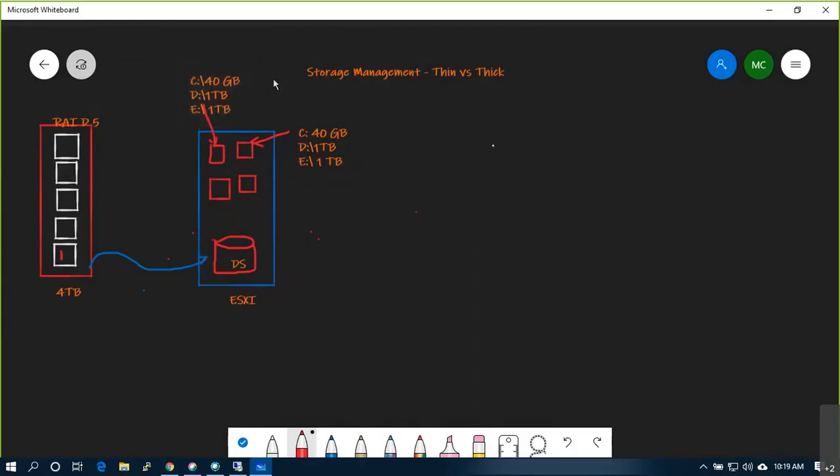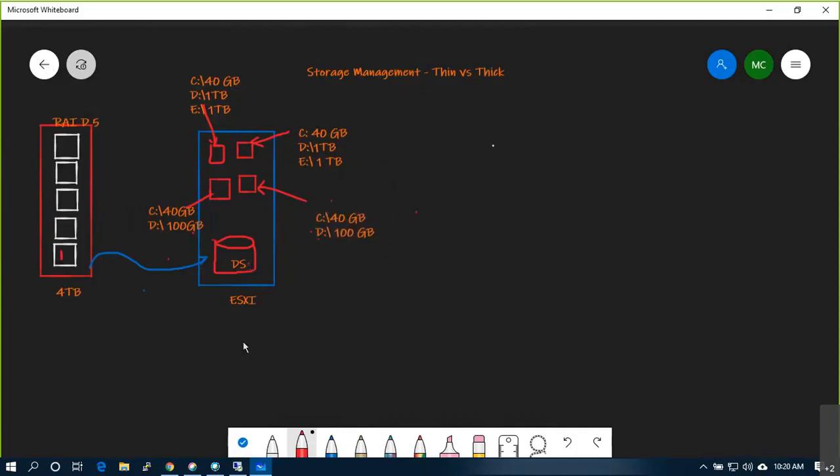How much space have we allocated so far? Around 2.4 TB, around 4.5 TB.